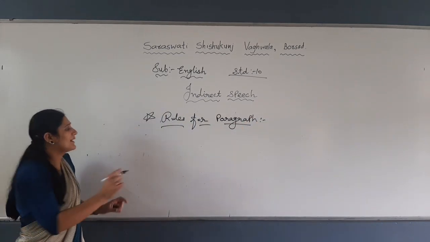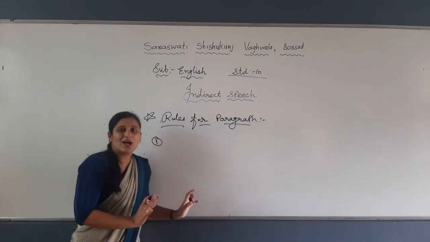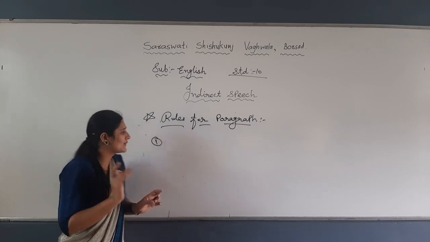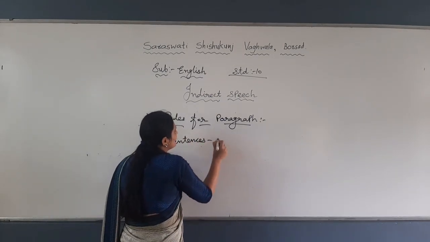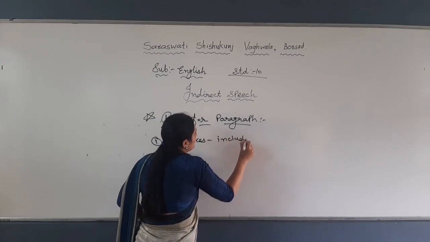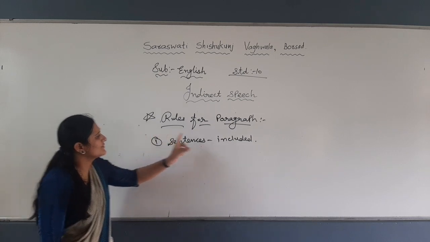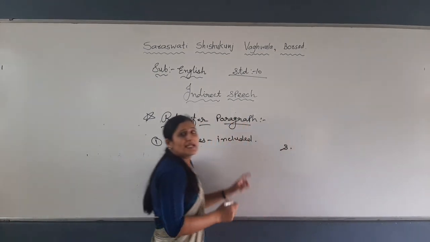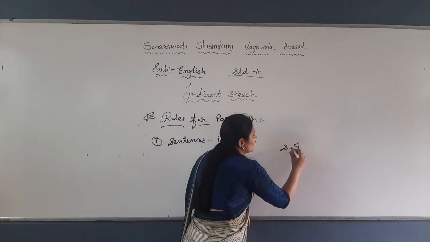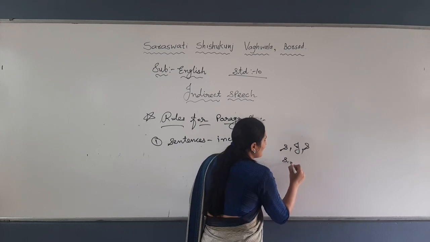Now, keep in mind, what is the first rule? Check in the whole paragraph how many types of sentences are included. For example, one paragraph is given. The first sentence is simple, the second is interrogative, the third is again simple. Possible, both are simple.